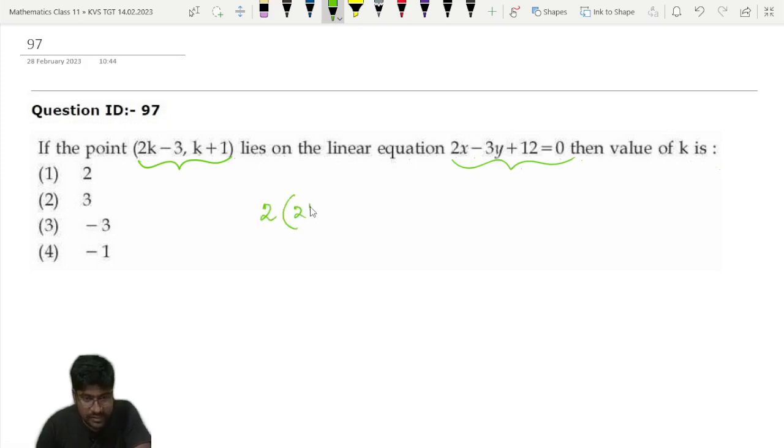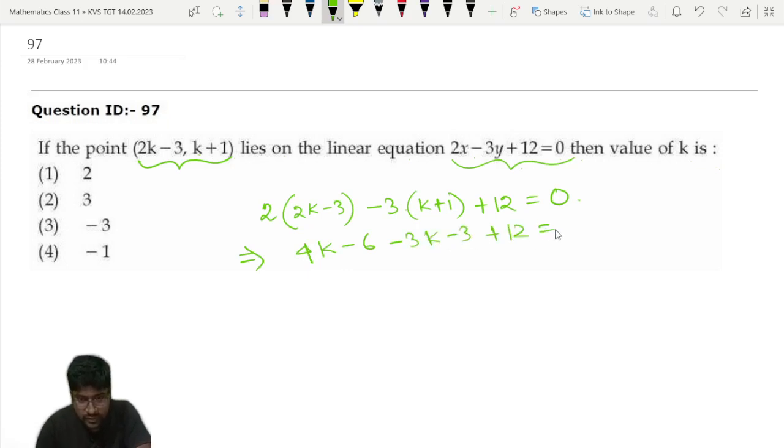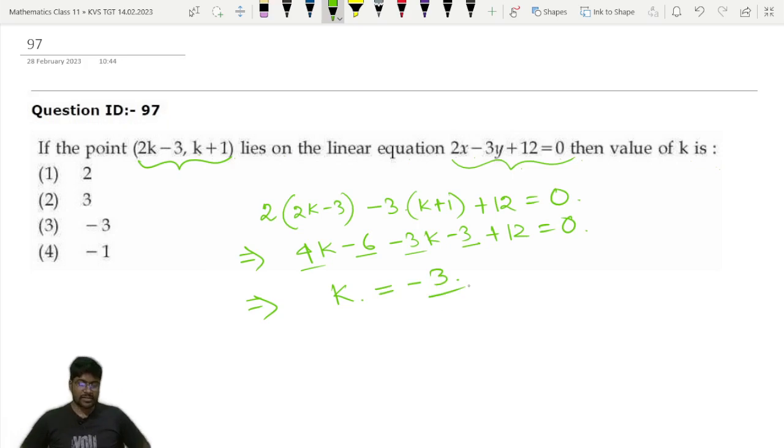2 into x means 2k minus 3, into y means k plus 1, plus 12 is equal to 0. So we have to find the value of k. So 4k minus 6 minus 3k minus 3 plus 12 is equal to 0. So 4k minus 3k means only k, and 6, 3, 9, 9 and 3, 12. So k is equal to minus 3. If I am not wrong in the calculation, then k is equal to minus 3 is the correct answer. So option 3 is the correct answer for this question.